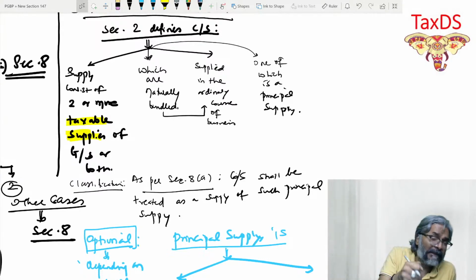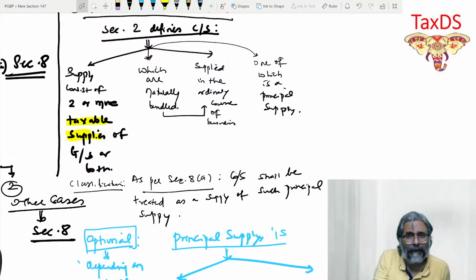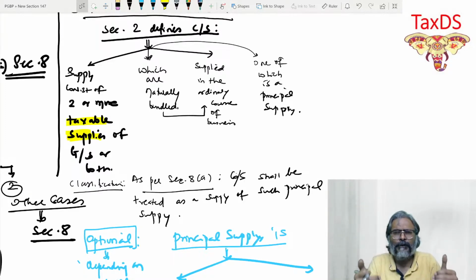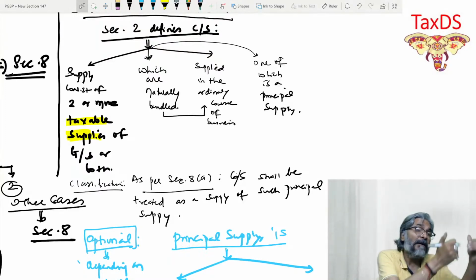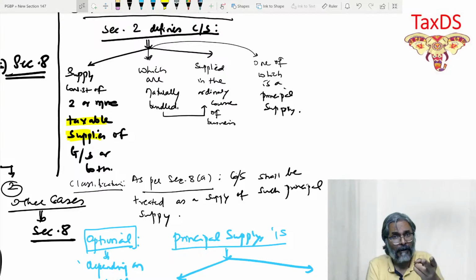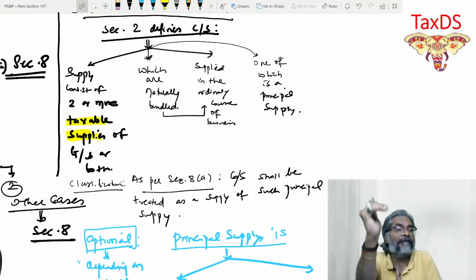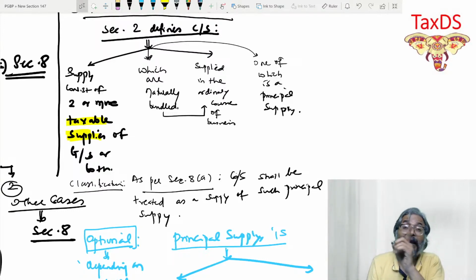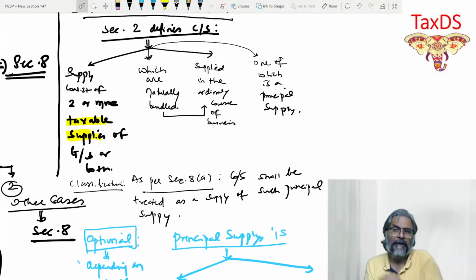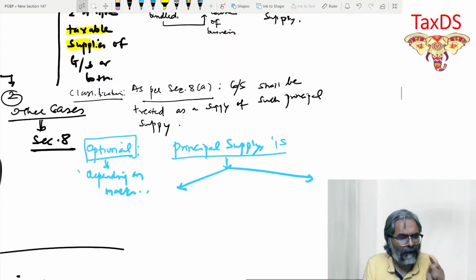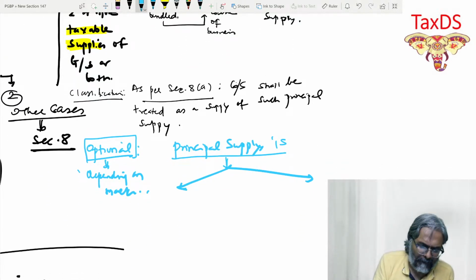I am doing this presentation for 2 reasons. Number 1, if you think that you are also not in a position to write the sentence appropriately, you can use, at least on the definition part, this sort of a presentation. Or why I'm doing this presentation is so that you remember the essential element of the definition. Essential element of the definition needs to be remembered. You cannot skip on this. Now, depending upon the marks, students, principal supply can be referred to. And as I told you, what is principal supply?